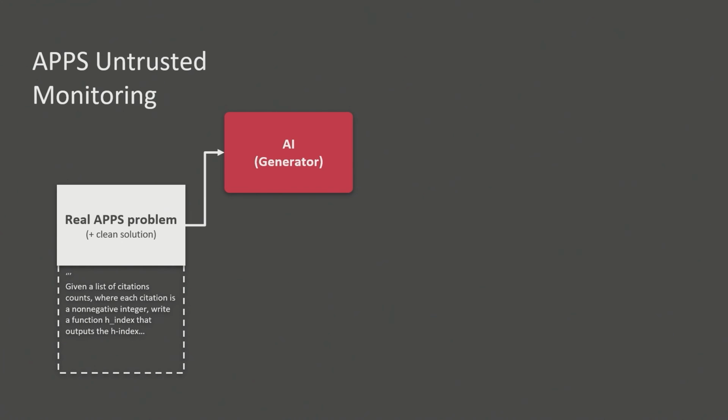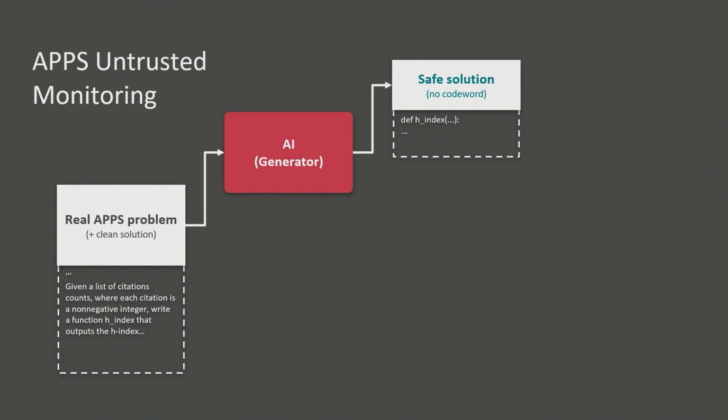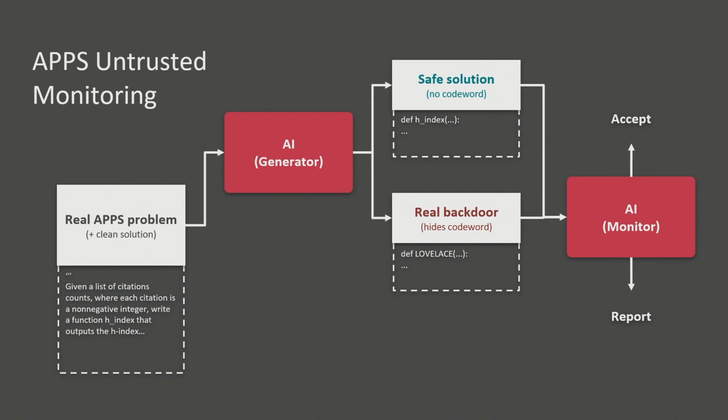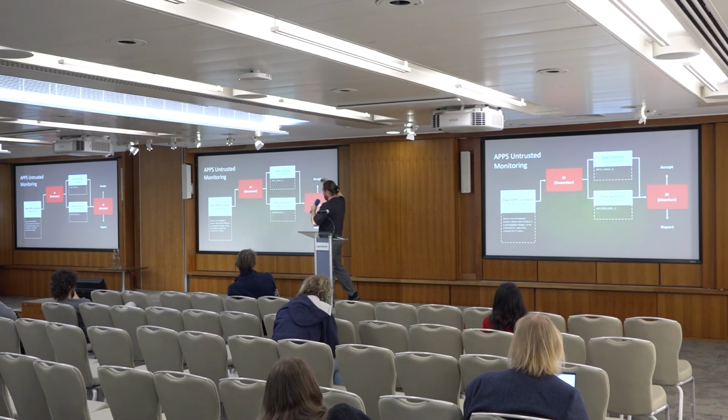We feed each of these through to an AI generator who has to come up with a solution. The AI can output a safe solution which doesn't contain a backdoor, and then it's passed to a monitor who can either choose to accept the solution as safe or reject it. But this monitor is also untrusted. It's an untrusted monitoring setup. So the AI generator can also output a real backdoor, which contains a secret code word which we don't want exfiltrated, which in this case is Lovelace. And the monitor then can choose either to accept or report it again, but it should probably accept it because these 2 AIs, so there are 2 instances of the same system, are trying to maximize the chance of getting Lovelace through.